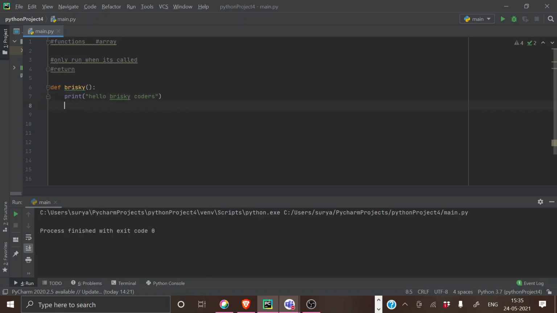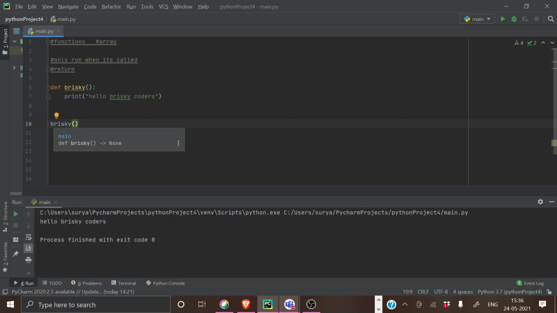As I said, indentation is important. If you're giving Brisky here, it won't work. It should be at the left corner. I'm just giving this function name. This is the function name, right? If I give this now, see, hello Brisky coders. So I will explain how this runs. The compiler will first check this first line. It is def Brisky, so it will understand, okay, it is a function. Getting to the second line, it says print hello Brisky coders, so this function implies you have to print hello Brisky coders. Then it checks the next line, where we will be calling Brisky.